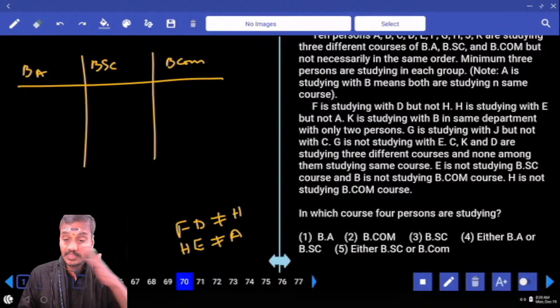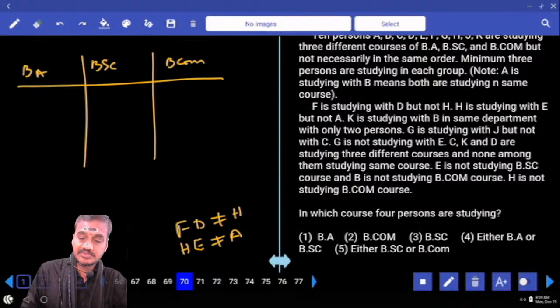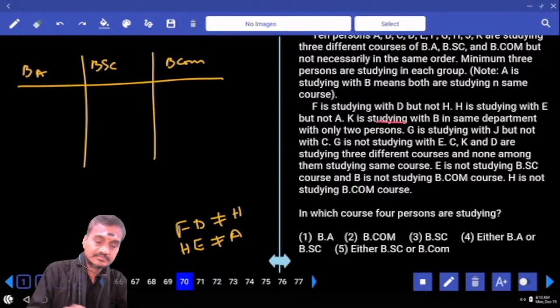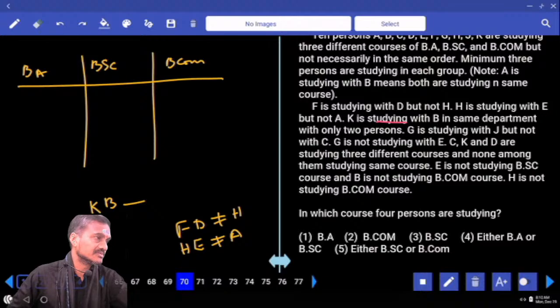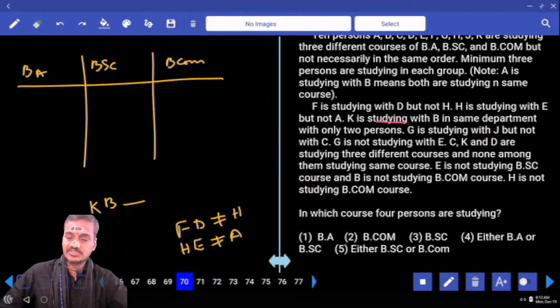Then what is the next one here? K is studying with B in the same department with only 2 persons. Now K is studying with B in the department with 2 more persons in total, that is total 3 persons. That means K, B and 1 more person must be there, isn't it? So altogether there are 3 persons in the class in which K is studying.